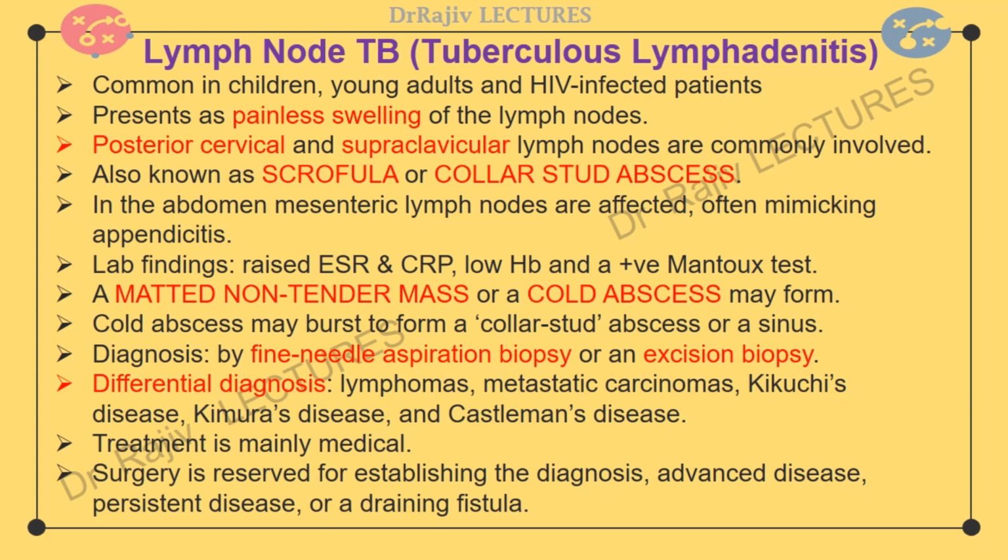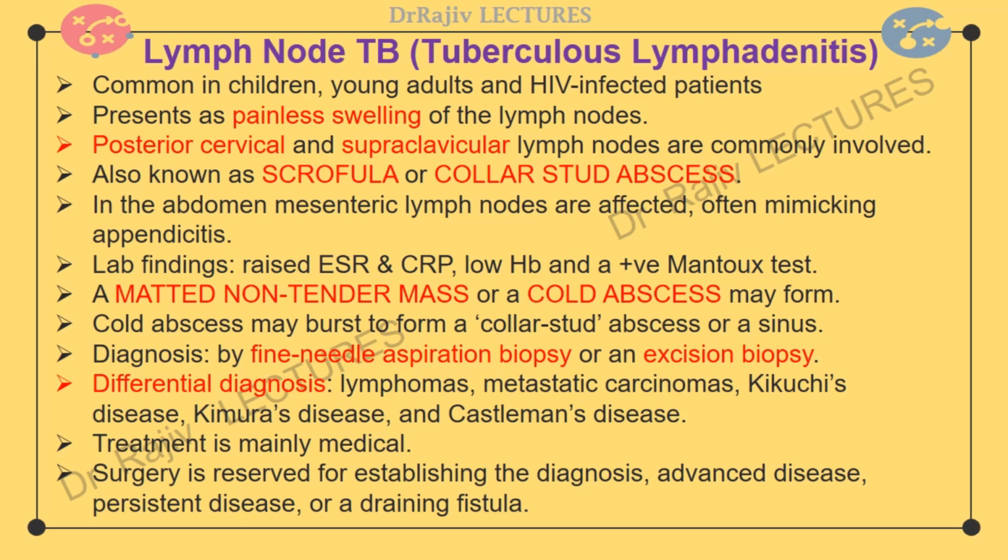The diagnosis is made by fine needle aspiration biopsy with a positive result in up to 80% of cases, or by surgical excision biopsy. Typical caseating granulomas with or without visible acid-fast bacilli are seen in a vast majority of examinations, and AFB cultures are positive in 70 to 80% of cases. Differential diagnosis includes neoplastic diseases such as lymphomas and metastatic carcinomas, and rare disorders like Kikuchi's disease or necrotizing histiocytic lymphadenitis, Kimura's disease, and Castleman's disease.